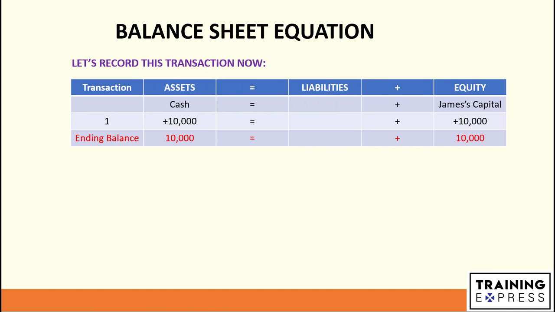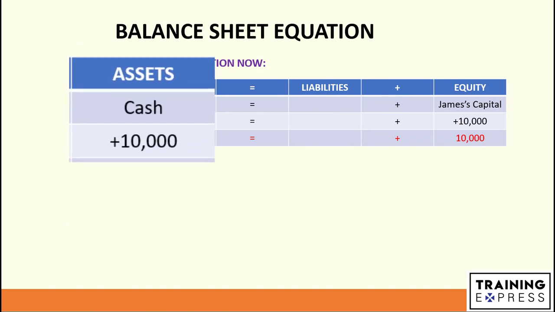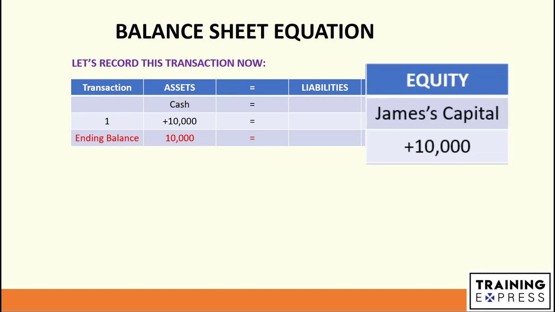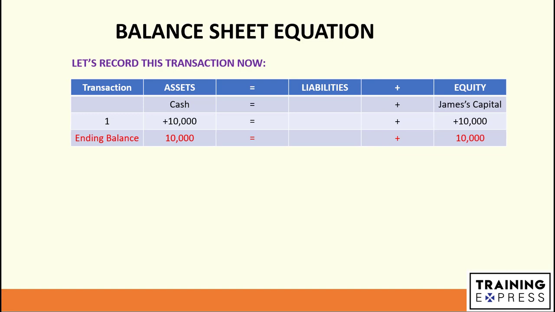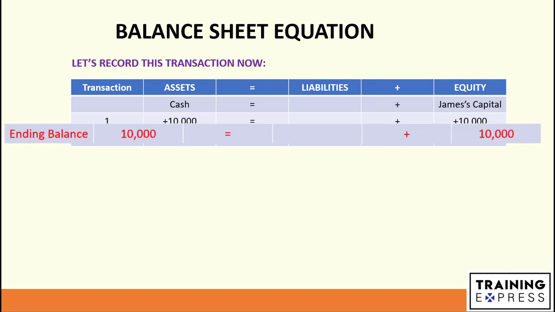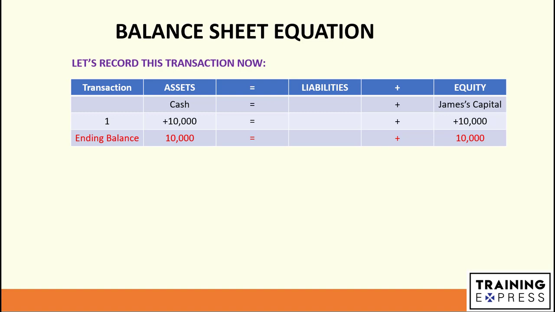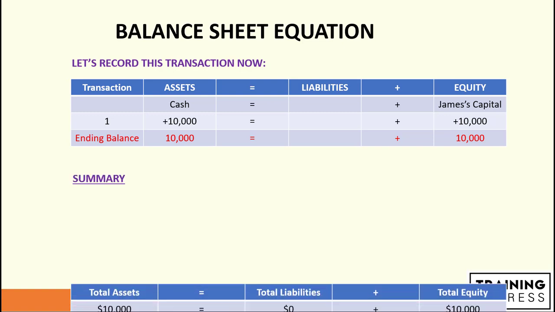Cash increased by $10,000 and James' capital increased by $10,000. So our ending balance of cash is $10,000 and the ending balance of James' capital is $10,000. Let's look at the summary so far.